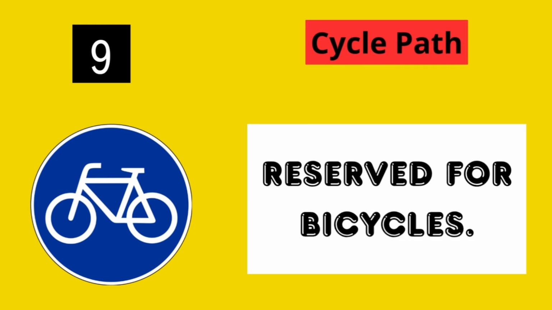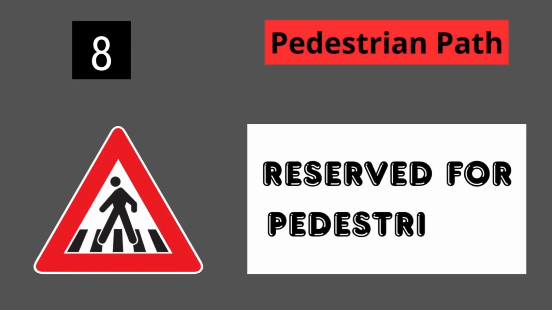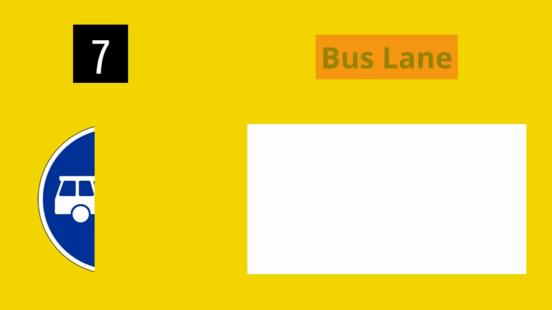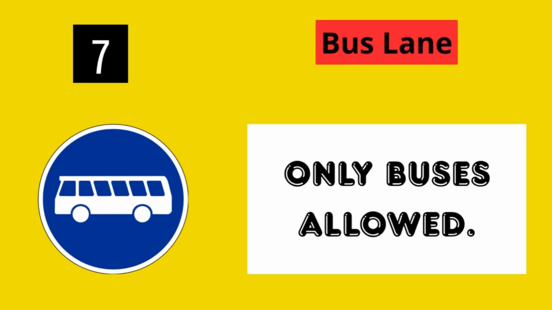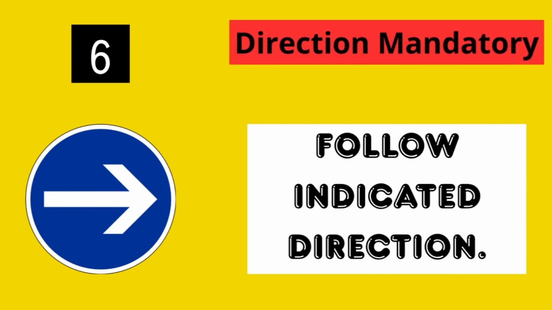Cycle path. Reserved for bicycles. Pedestrian path. Reserved for pedestrians. Bus lane. Only buses are allowed. Direction mandatory. Follow the indicated direction.